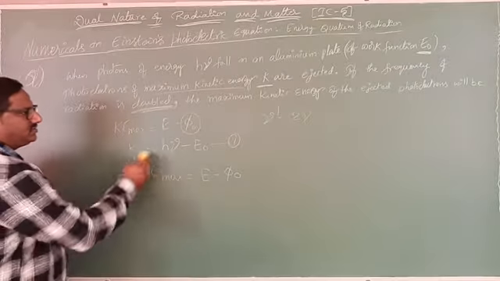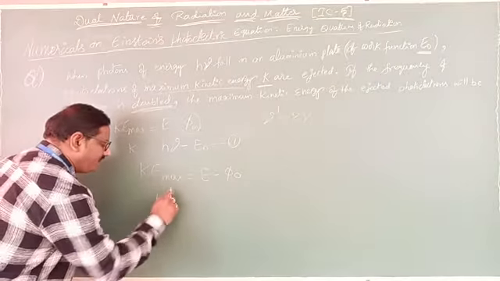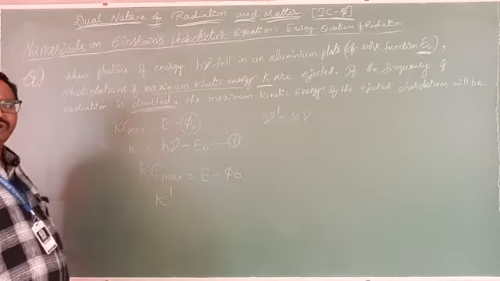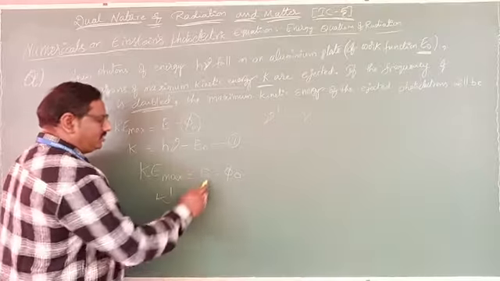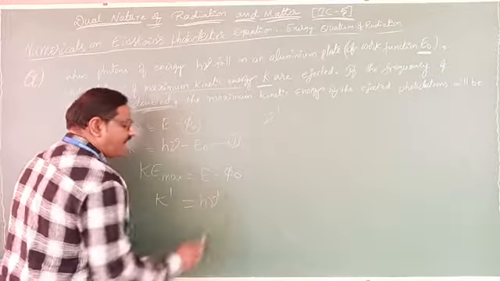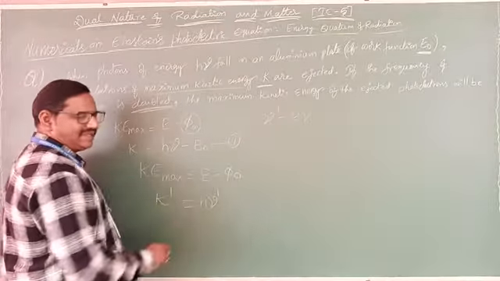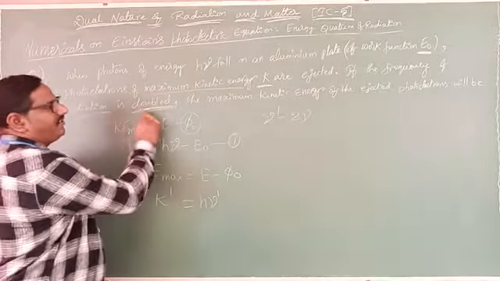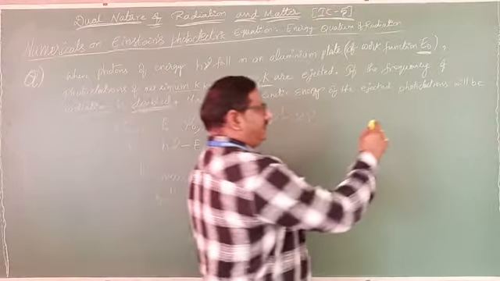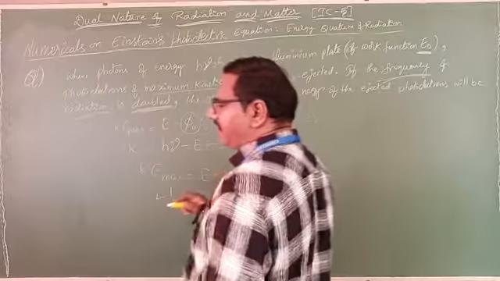Now this maximum kinetic energy that we want to measure, we will take as K dash. So K dash equals, now the energy will be h nu dash, because here the frequency of radiation becomes doubled.